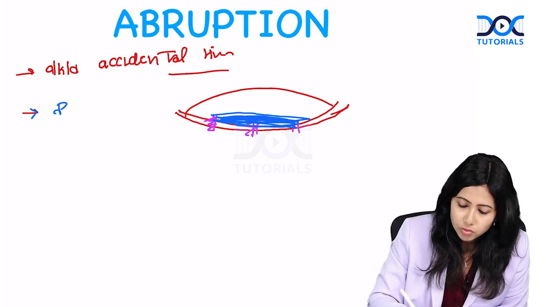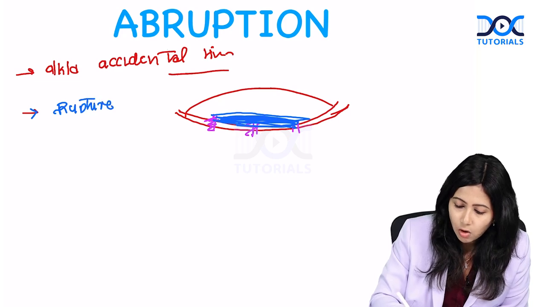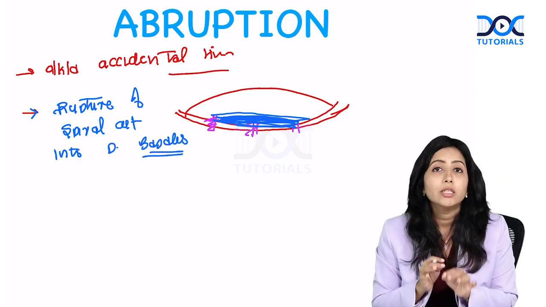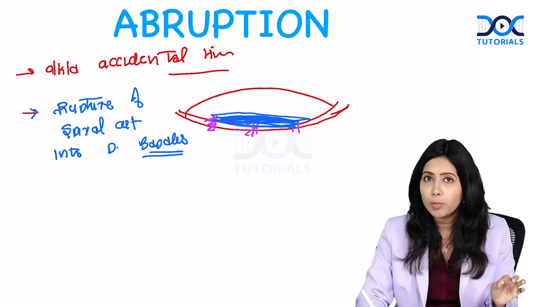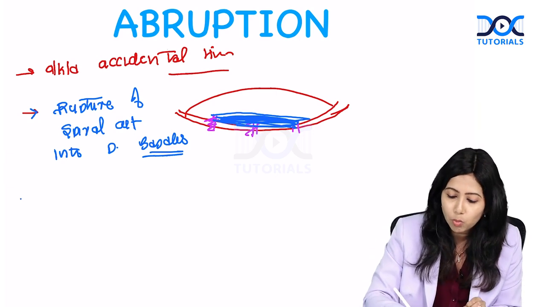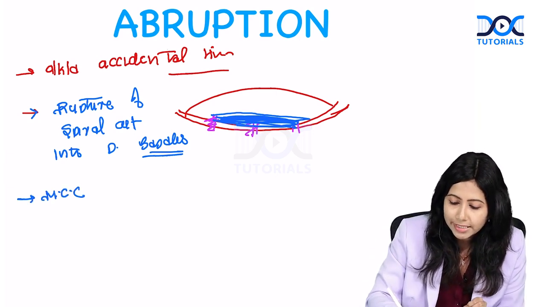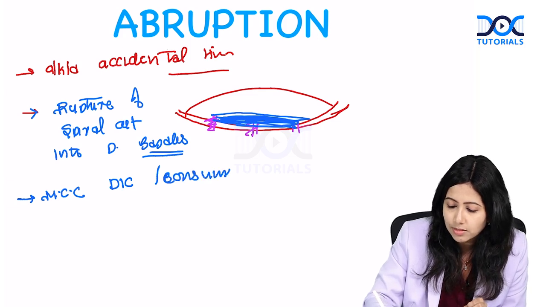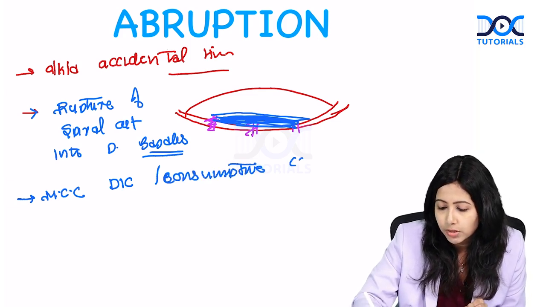So, there is rupture of spiral artery into decidua basalis. This is the most common cause of antepartum hemorrhage. Apart from that, abruption is the most common cause of DIC or consumptive coagulopathy as well.